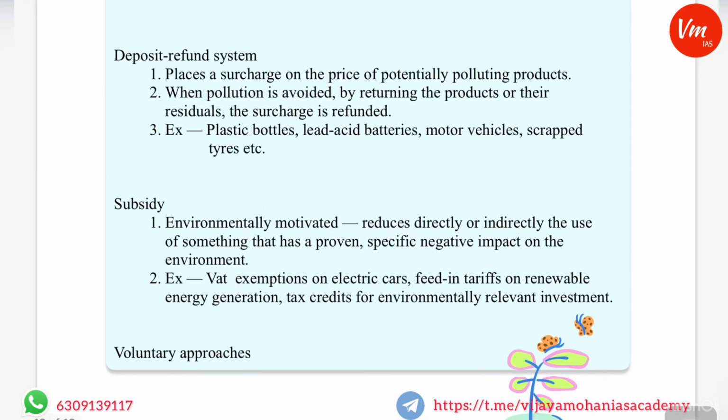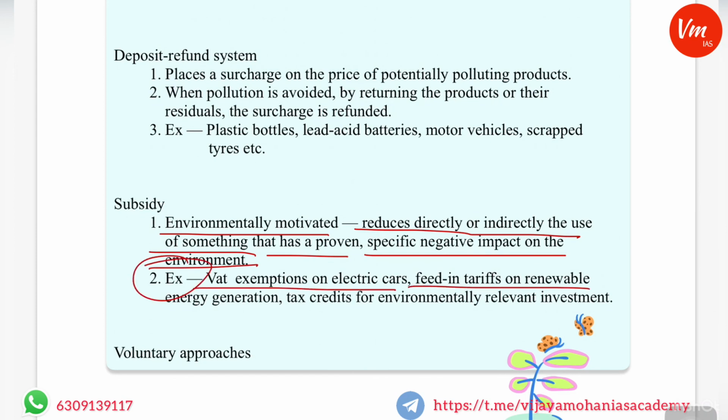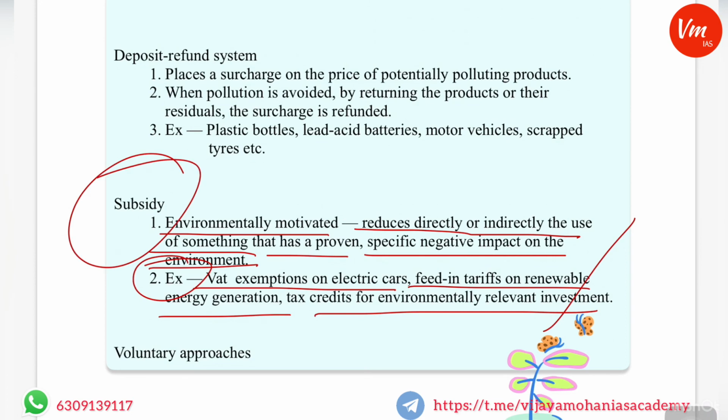This is also one of the instruments. Then subsidy. Subsidies are environmentally motivated, and they reduce, directly or indirectly, the use of something that has a proven specific negative impact on the environment. Examples are VAT exemptions on electric cars, feed-in tariffs on renewable energy generation, tax credits for environmentally relevant investment. So it is basically giving a subsidy to the products which give a positive impact on the environment, which save natural resources, which reduce the intensity of the use of natural resources. So this is also one of the instruments.